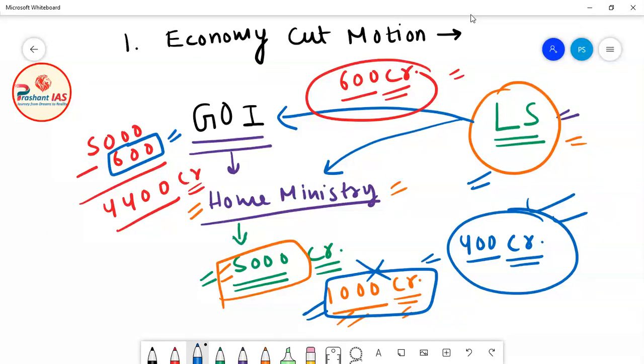Now what is the purpose of economy cut motion? Definitely, the purpose of economy cut motion is to cut the unnecessary expenditures done by Government of India. The purpose of economy cut motion is to bring economy or savings in the expenditures done by Government of India. So this is economy cut motion.